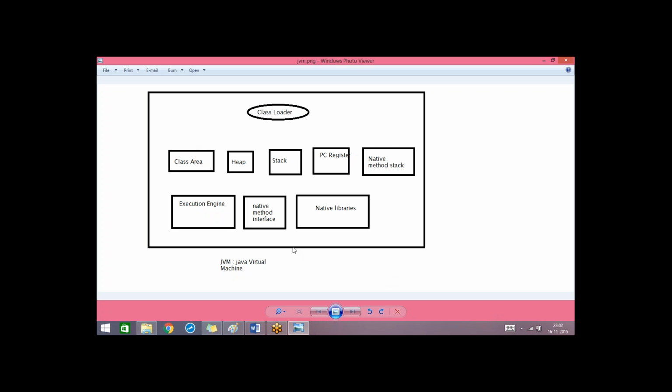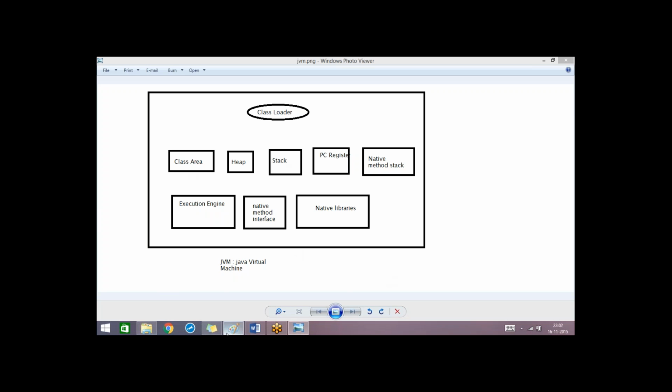This is the complete architecture of the JVM. Class loader, we have discussed class area, heap, and stack. Stack basically contains all the local variables, and it contains partial results. And stack also contains the method trace.